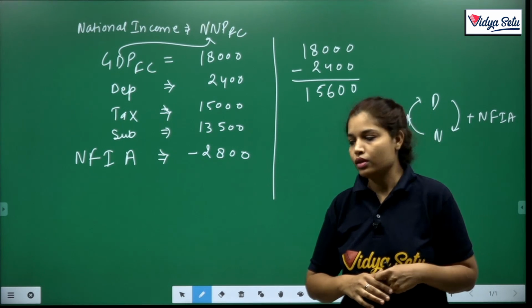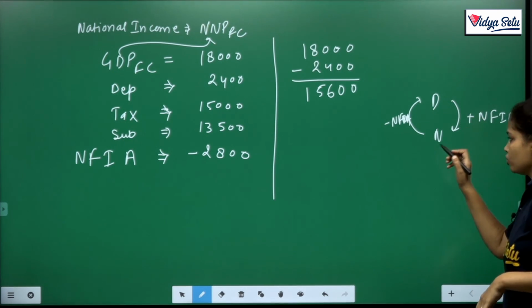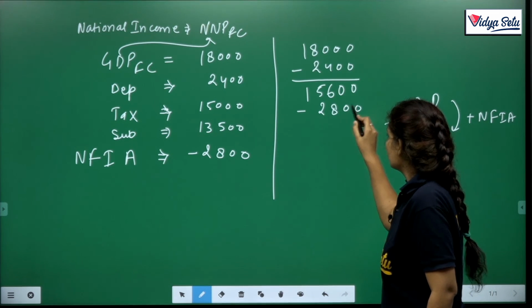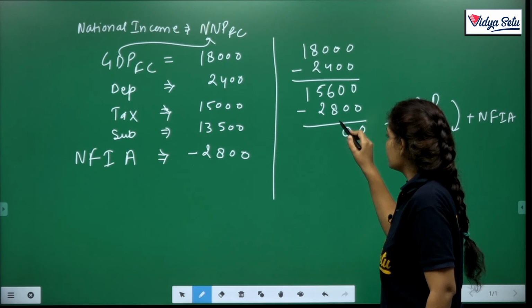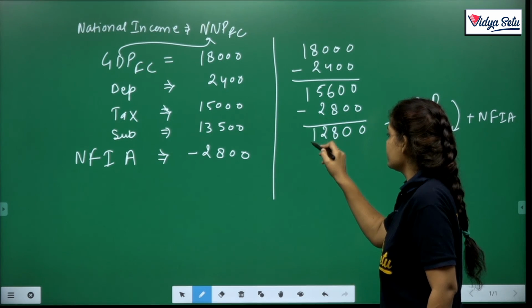It may be possible, people there earned more from us and took it away. Okay. So minus 2,800, so we have to deduct it. 15,600 minus 2,800 gives 12,800, and this is your